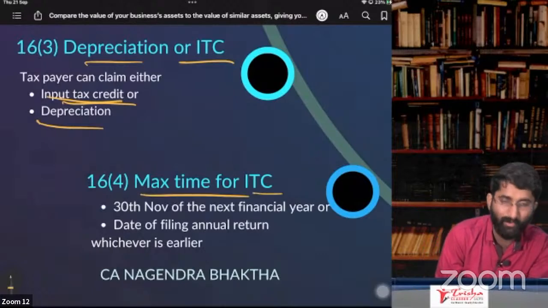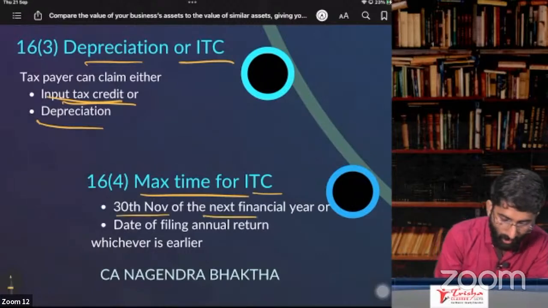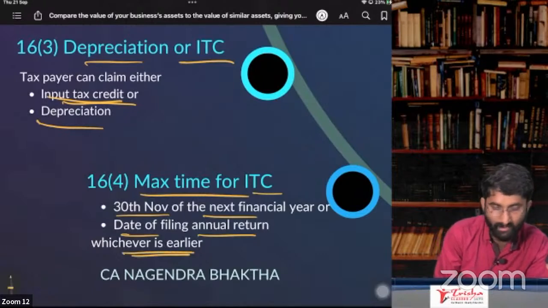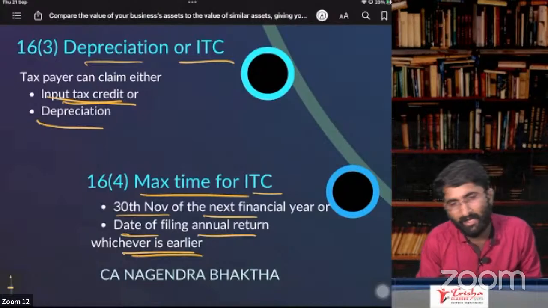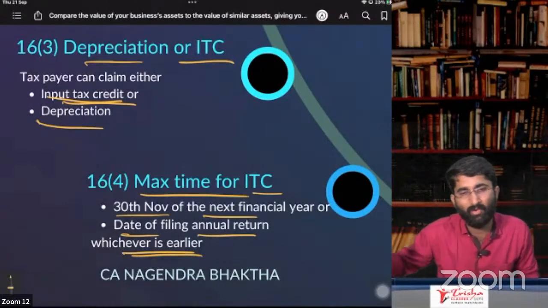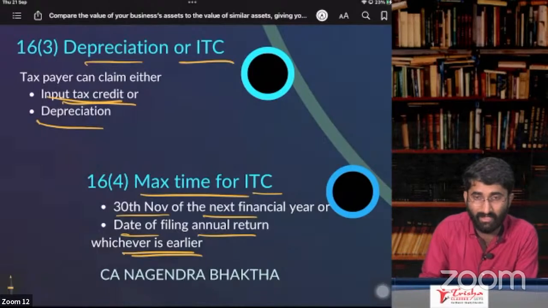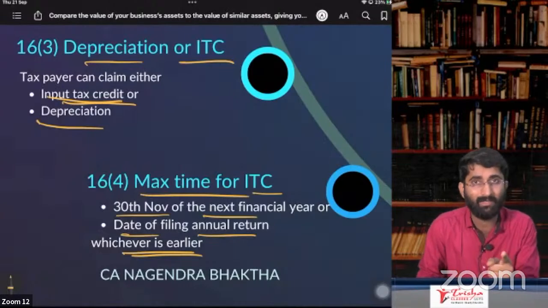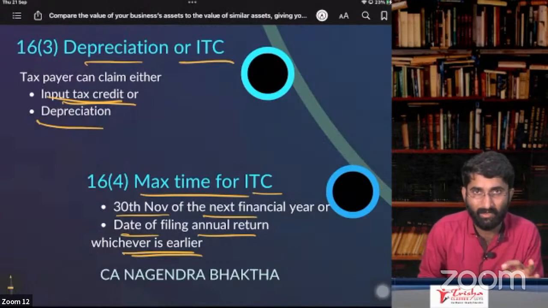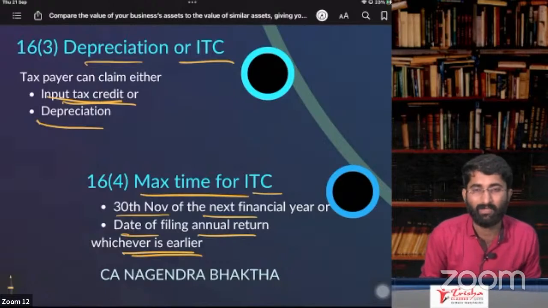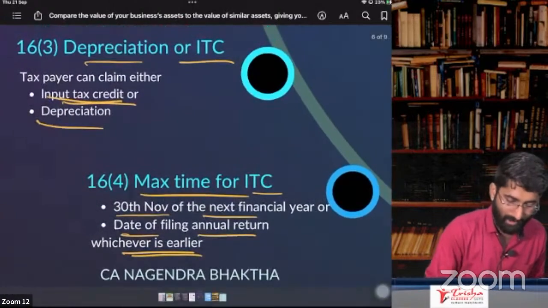Next one, maximum time for ITC. Maximum time is 30th November of the next financial year or the date of filing the annual return, whichever is earlier. See, I purchase some goods. When can I take ITC? Next month, and like this I can go on taking the ITC for consecutive months. It is possible to take the ITC, but not later than 30th November or the annual return, whichever is earlier, not later. Okay, so this is about maximum time for ITC.